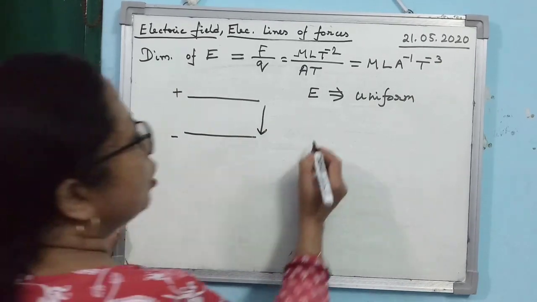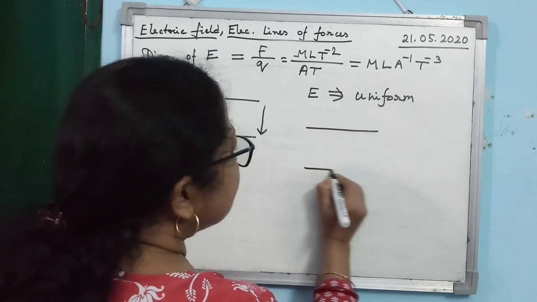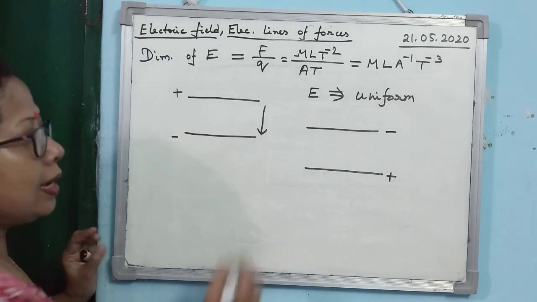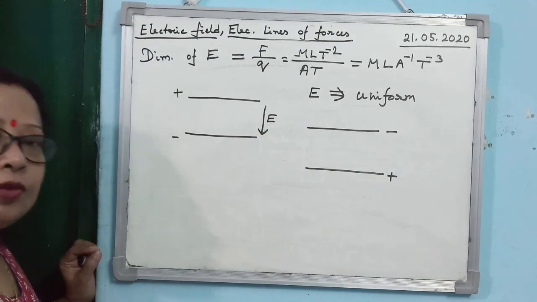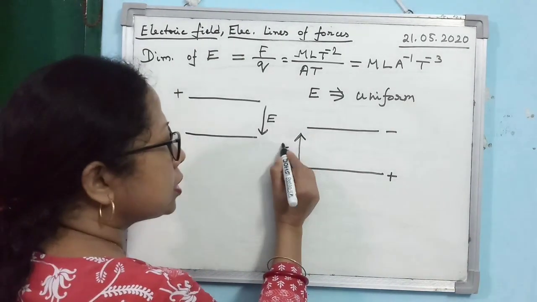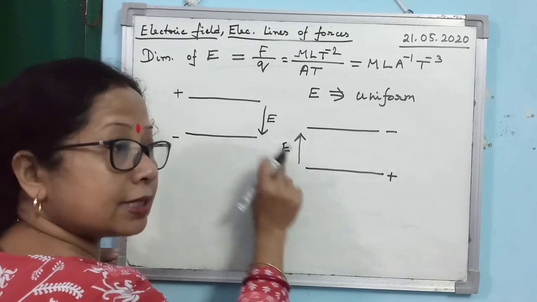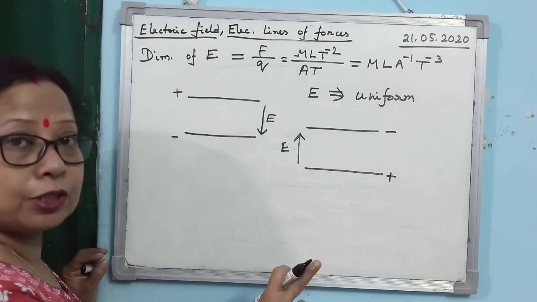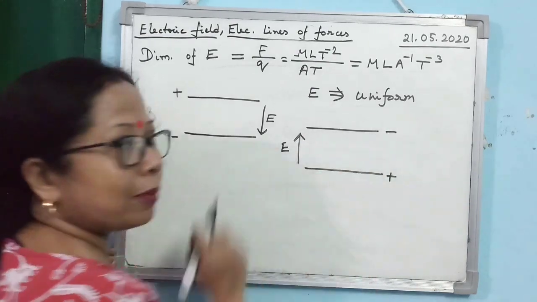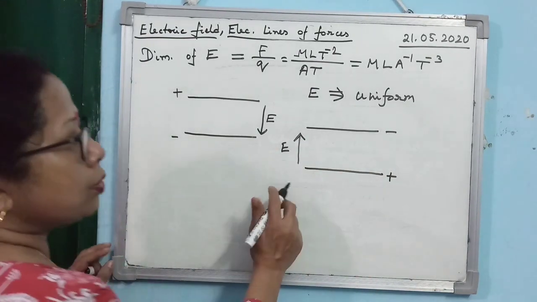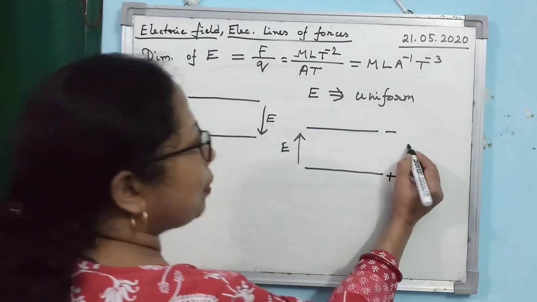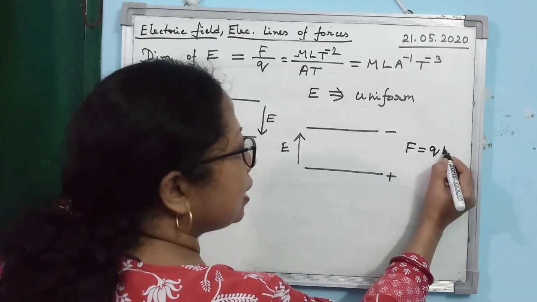Is that clear? Now, suppose you have taken two parallel plates like this. This is positive, this is negative. Then in which direction will electric field intensity act? It will act from positive to negative. Why is it from positive to negative? Because it is the force experienced by unit positive charge. So a positive charge will be repelled by the plus plate and attracted by the negative plate. So if you consider a charged particle here, what will happen? It will experience a force given by qE.